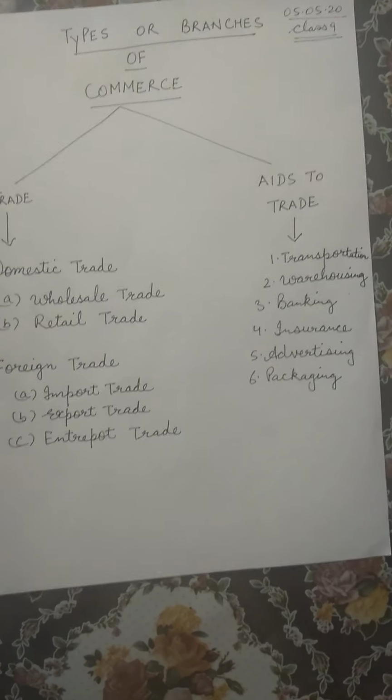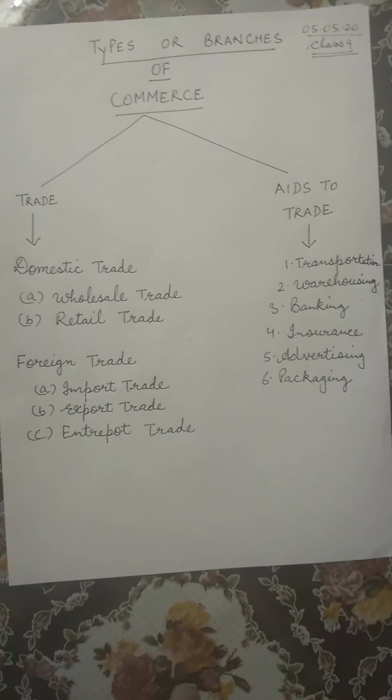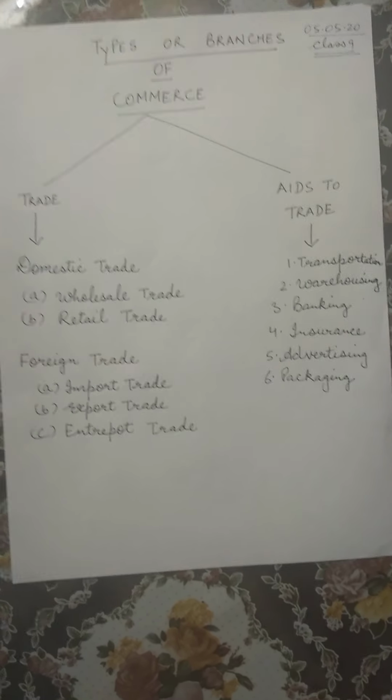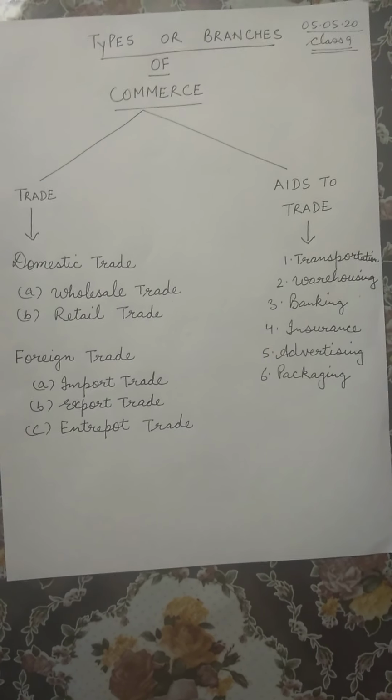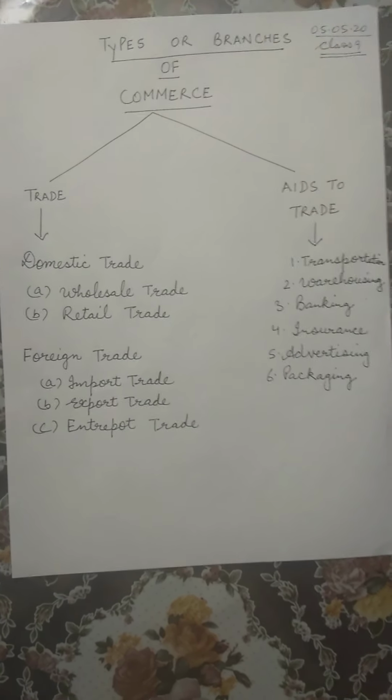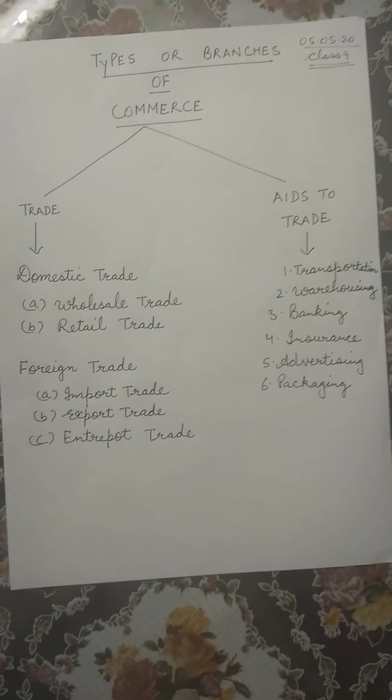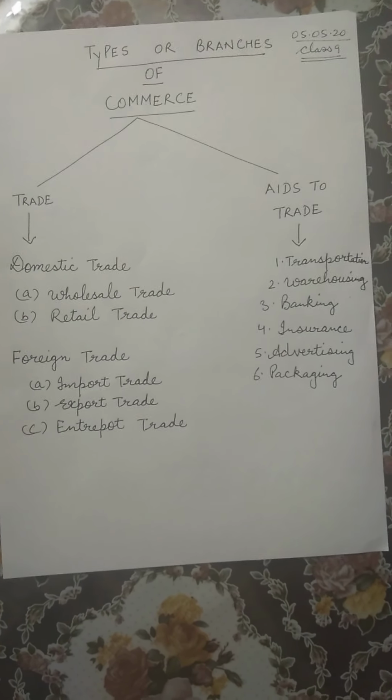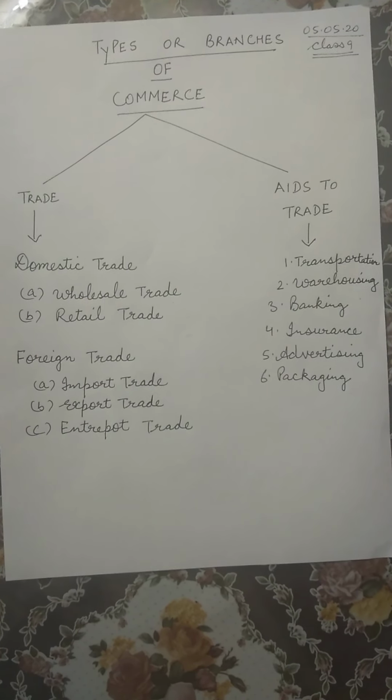Say in India, the domestic trade is done in rupees because the home currency of our country is rupees. Now children, domestic trade is further of two types, that is wholesale trade and retail trade.